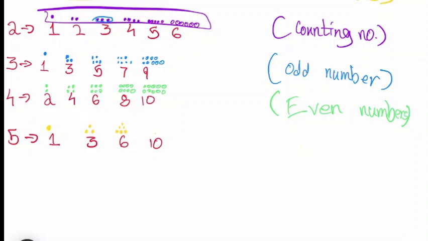Then what about 10? Easy. 1, 2, 3, 4. We just need to increase that bottom number. Here we have 1, here we have 2, here we have 3. Now we are using 4. So you just need to increase the bottom number and then make a triangle. Then here you can write 1, 2, 3, then 1, 2, 1. Count how many dots there are: 1, 2, 3, 4, 5, 6, 7, 8, 9, 10. So these are totally 10 dots.